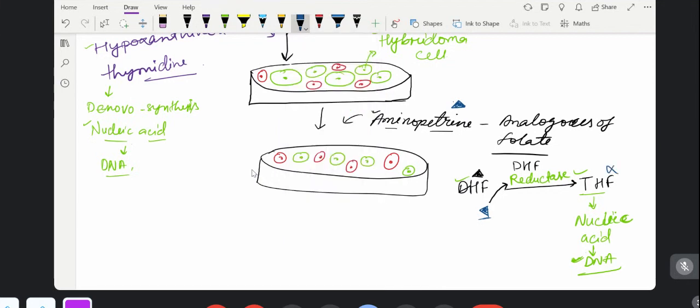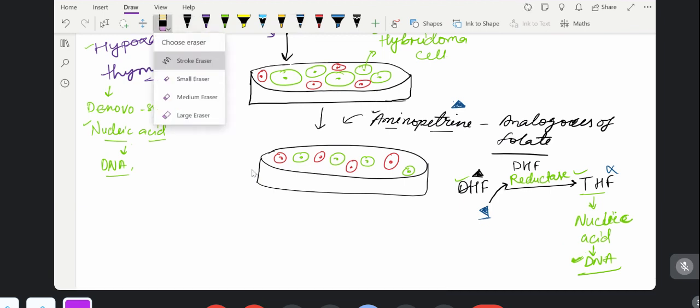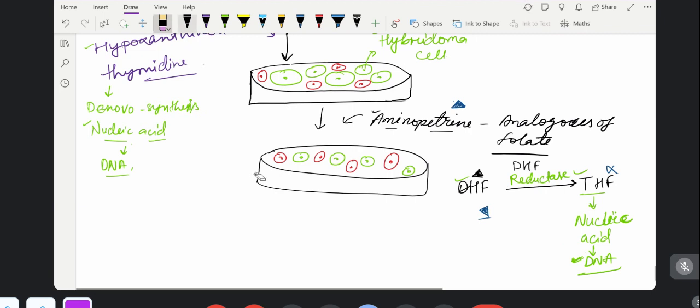Understood? Again, listen properly. Before this, dihydrofolate was giving tetrahydrofolate. But now the important thing is that aminopterin is analogous to folate, and it goes and binds to the DHF reductase.